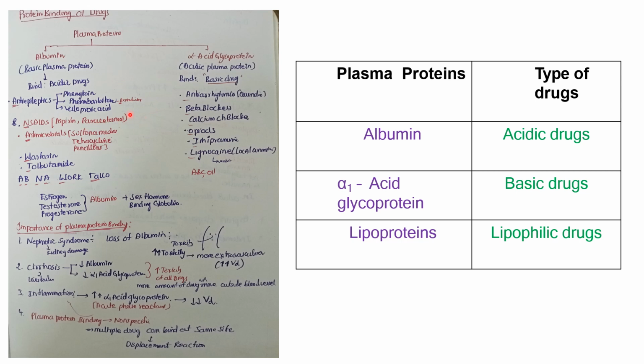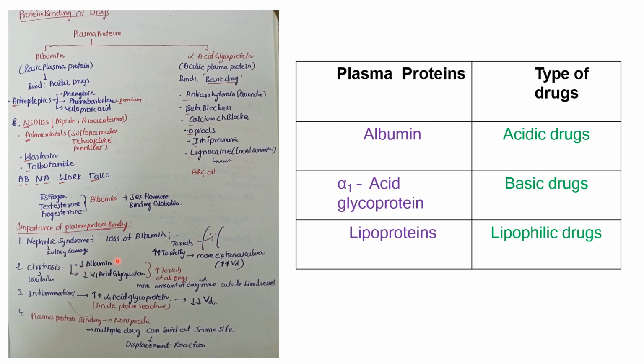So what is the importance of plasma protein binding here? For example, in nephrotic syndrome there is loss of albumin. When there is loss of albumin, the drug won't bind to plasma protein, thereby increasing the concentration of free drug in plasma. Then it causes toxicity, because most of the drug will be unbound, free, and distributed to tissue.